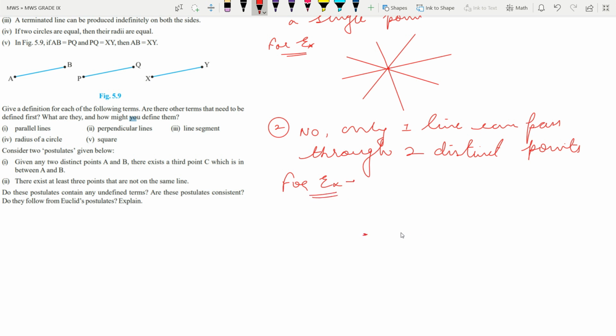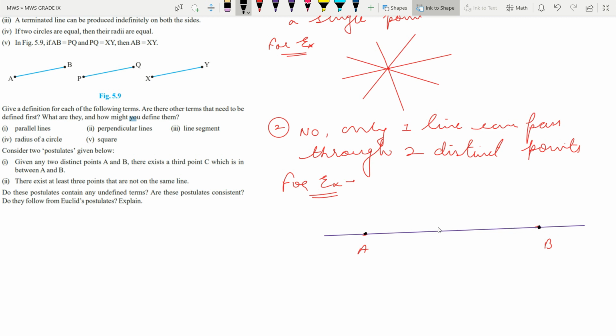there are 2 points A and B. So let us draw a line passing through these points. Okay, so it's like this. So how many lines can we pass? Only one line we can pass from two distinct points.